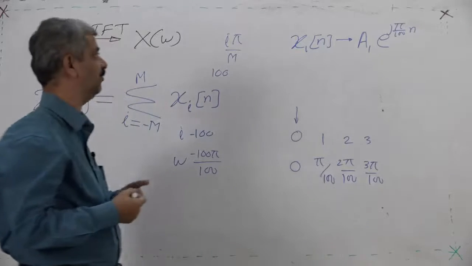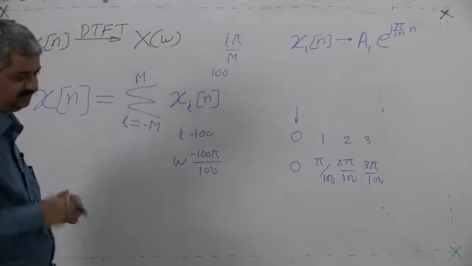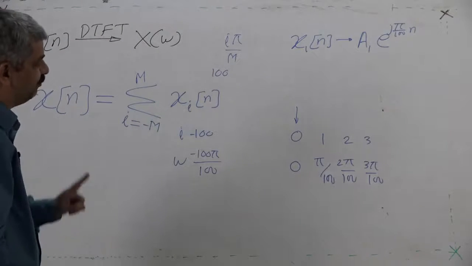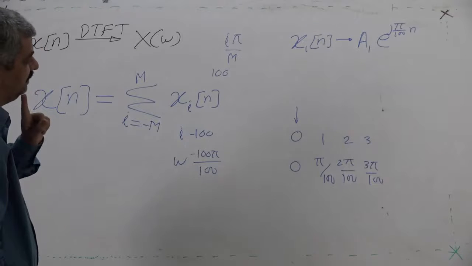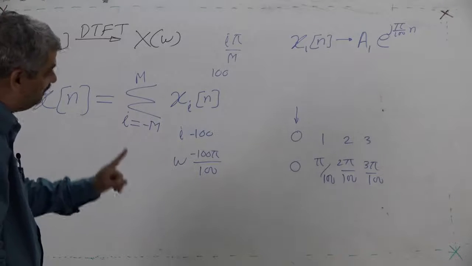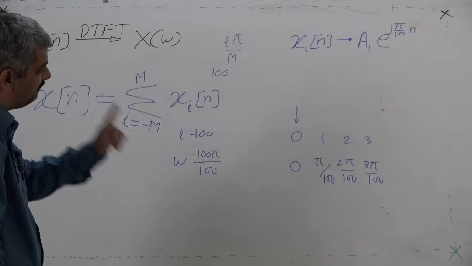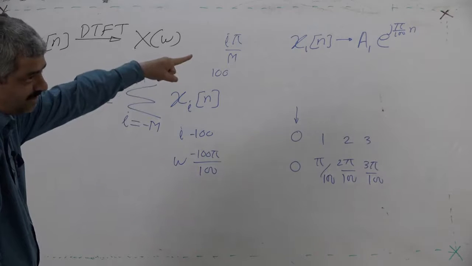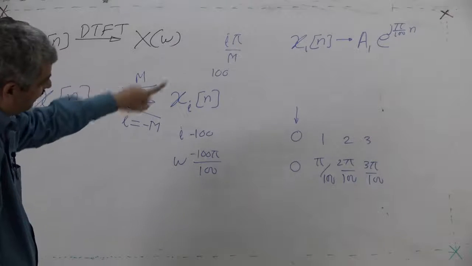So x1n is equal to a1 e raised to j pi upon 100, because m is 100, times n.